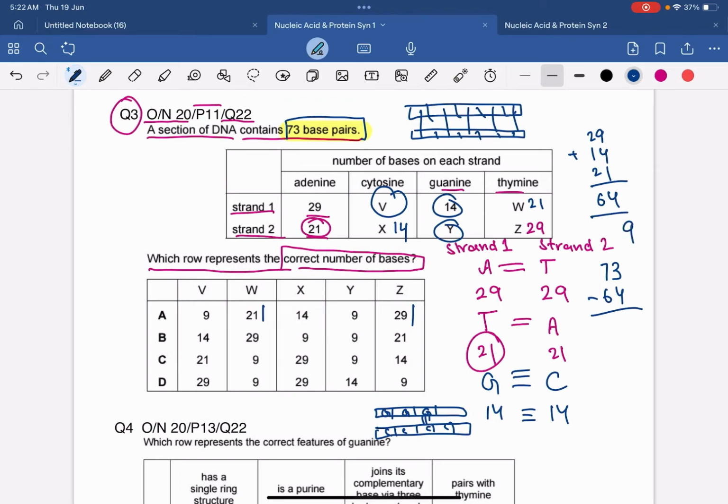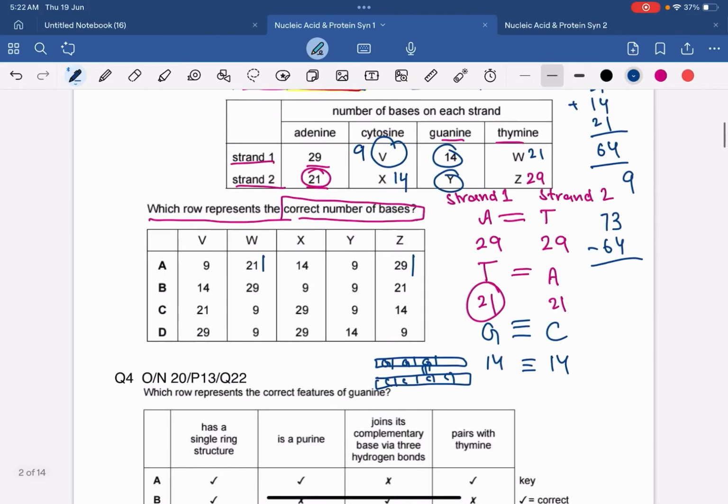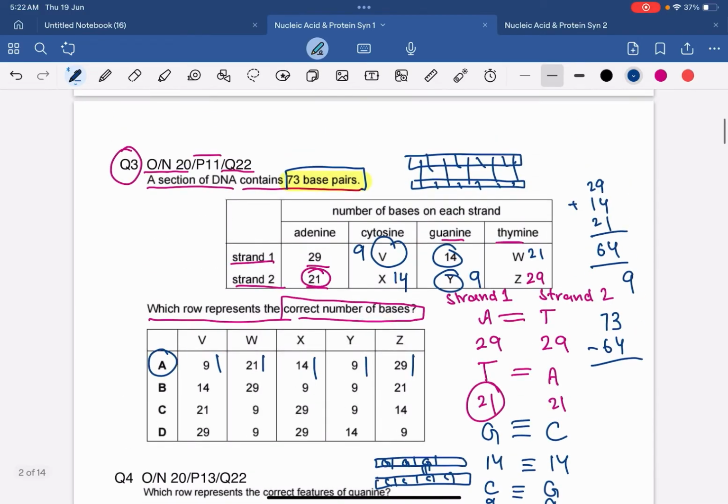Which means that how many cytosine are there? There are 9 cytosine. If in the strand 1 there are 9 cytosine, so cytosine always pairs up with the guanine. So in the strand 2 there would be 9 guanine, right? So V is 9, X is 14 and Y is 9. So hence the correct answer for this MCQ would be option A, 9, 21, 14, 9 and 29. So I hope that this MCQ is clear to all of you.